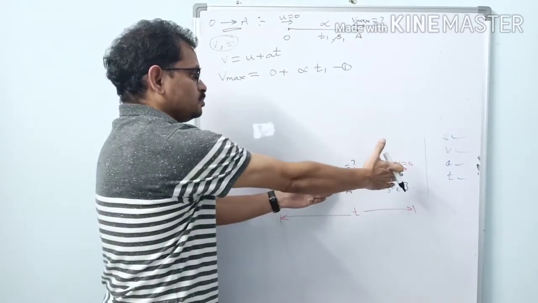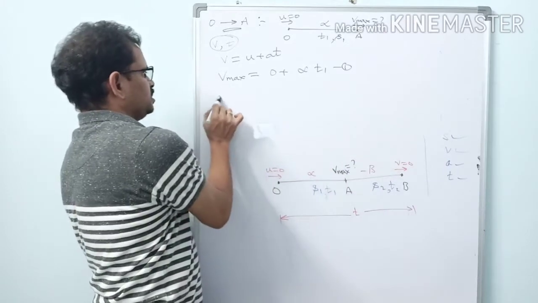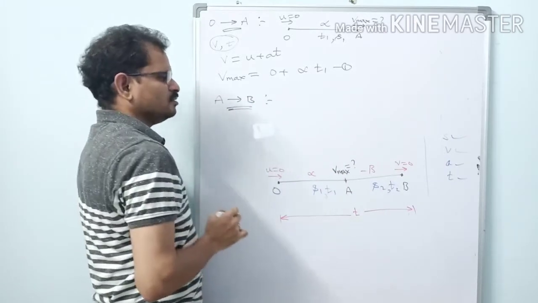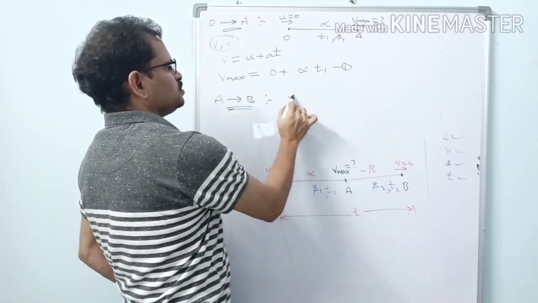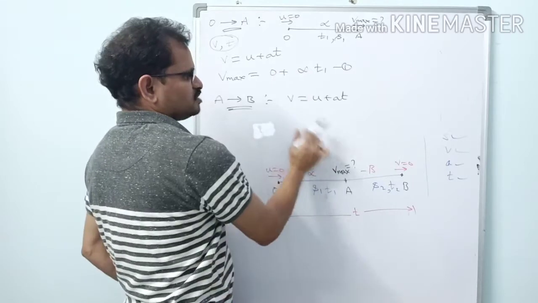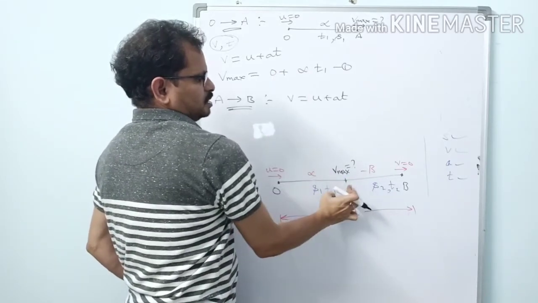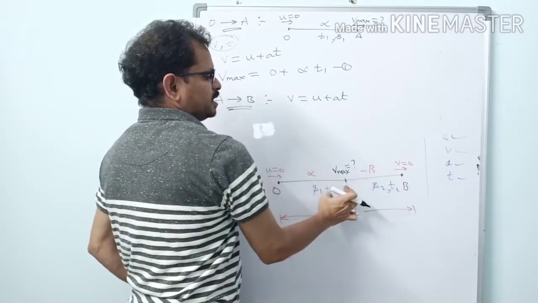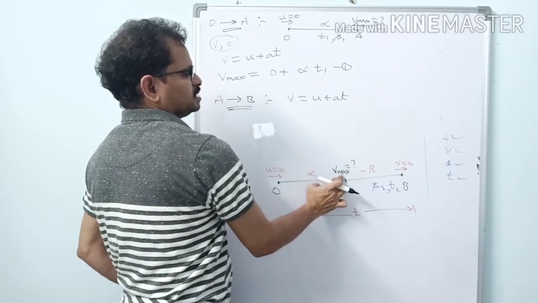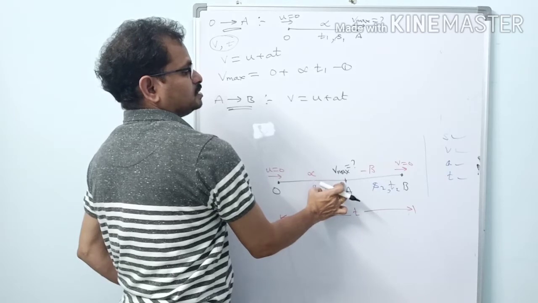So let us try to make use of the other part of journey, that is A to B part of journey. For A to B part of journey, let us use the same equation, V equal to u plus at. What is V in this case? See, from A to B, B is the final point, A is the initial point. At the initial point what is velocity? Vmax, that is the initial velocity here.